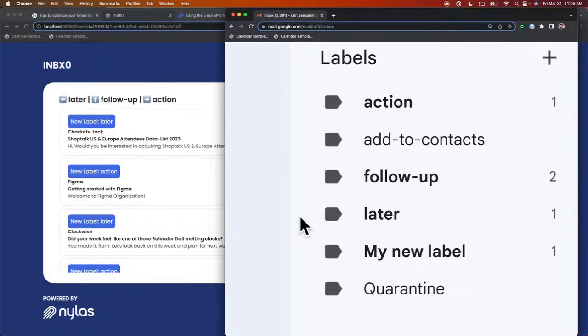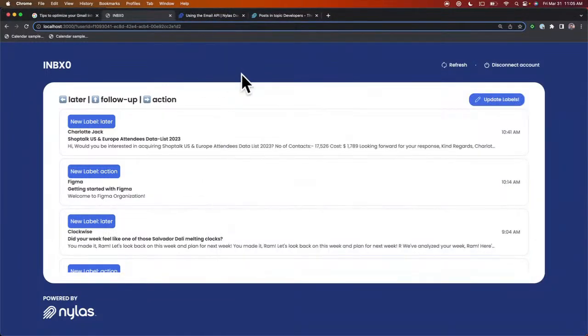So you do the assignment on the UI, and then you do the synchronization to your inbox, right? Yep, exactly. So we'll take a look at code to do that. What we're basically doing is taking these labels that exist or creating new ones and then assigning the emails to those labels. Perfect. So let's jump in and take a look at the code.